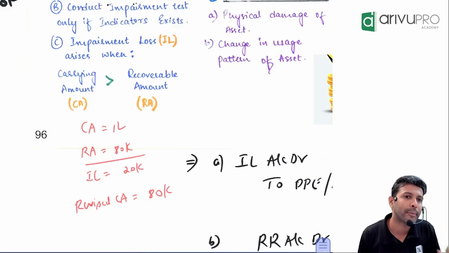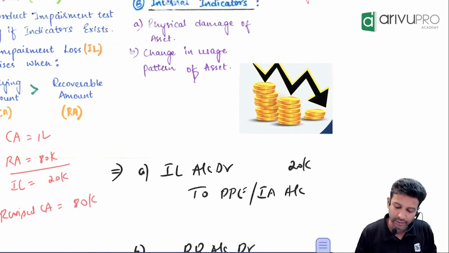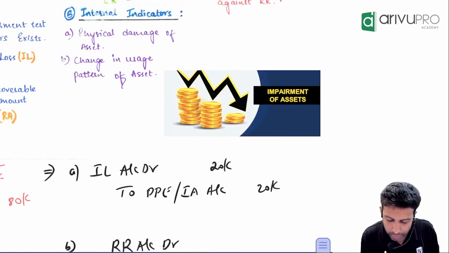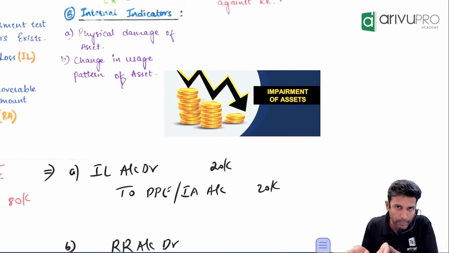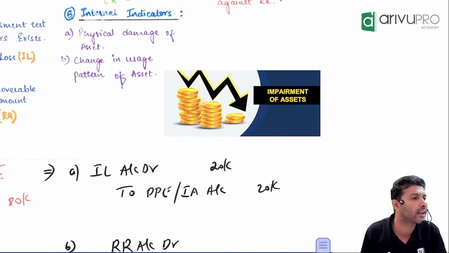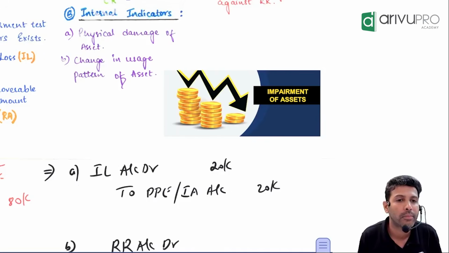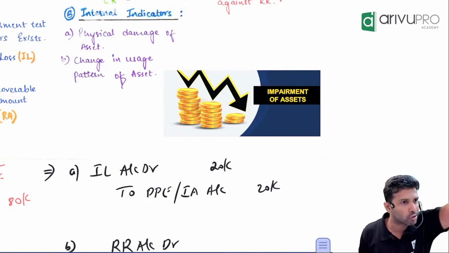Now, journal entry for impairment loss is same as depreciation or amortization. You know this. What is the entry for depreciation? Depreciation to PP. Right? Now substitute depreciation with impairment loss and tell me the entry. Impairment loss account debit to PP. If PP is getting impaired, you will credit PP. If intangible asset is getting impaired, credit that. This is the first journal entry. Any problem? No.